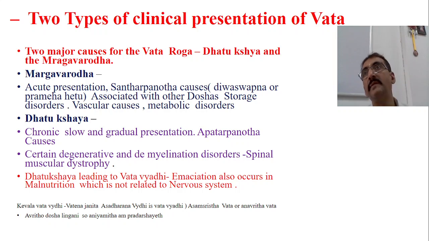Another presentation of the Vata Vyadi is Dhatukshaya Janya Vyadis. So Dhatukshaya is not an acute presentation, it is a chronic presentation. The progression is very slow and gradually goes on increasing. Okay, a gradually increasing presentation.